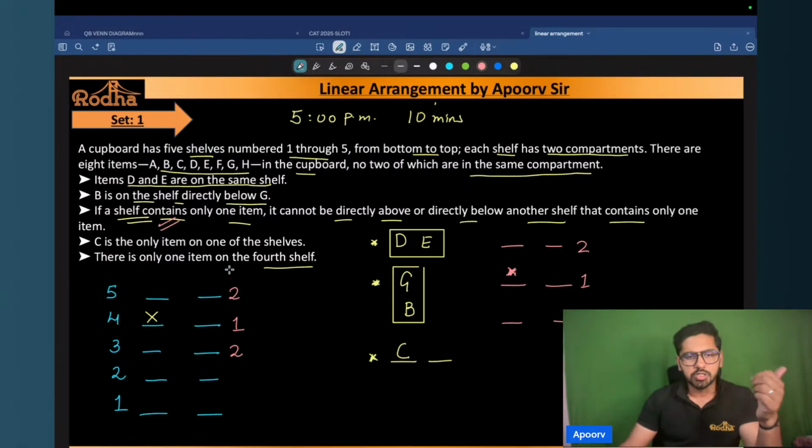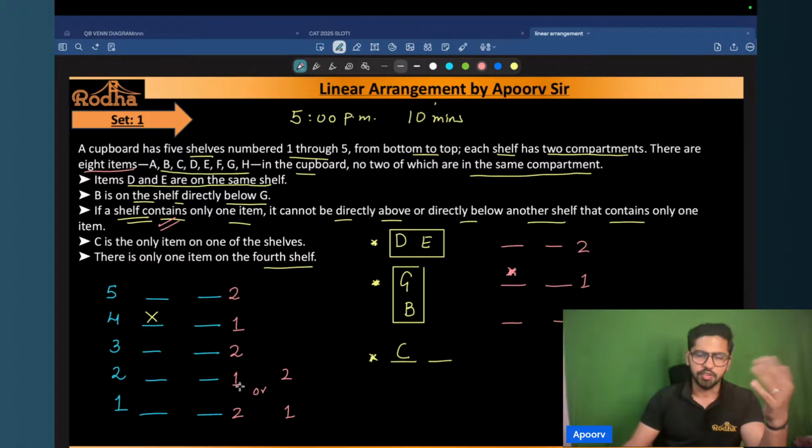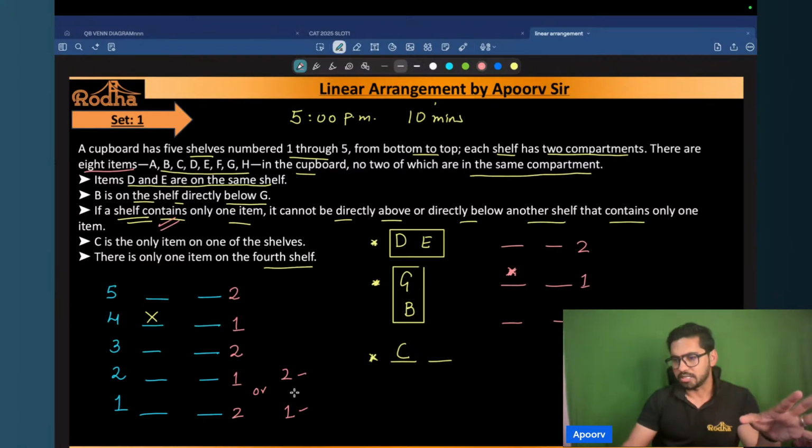Now, also, out of eight items, we had eight items to be placed, right? Five are done, three are remaining. So the distribution of the remaining three can be 1 and 2, or it can be 2 and 1. So there can be one item on the second shelf and two items on the last shelf, or it can be the first shelf basically, or it can be two items on the second shelf and one item on the first shelf. So either of the two cases is possible.